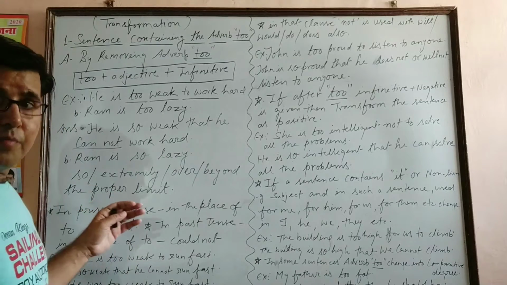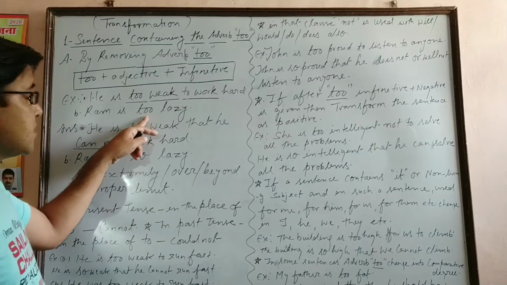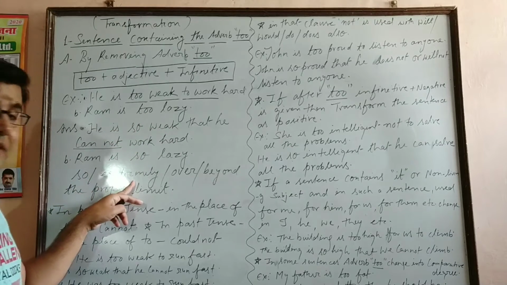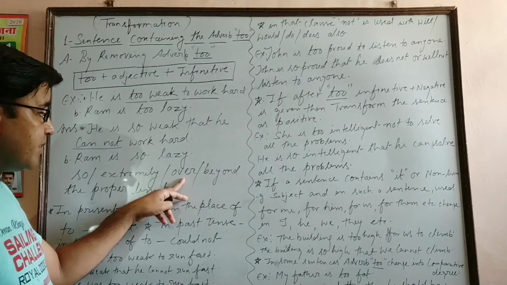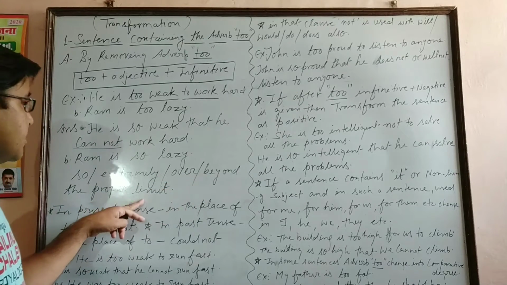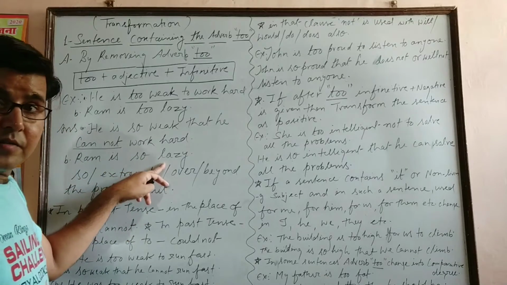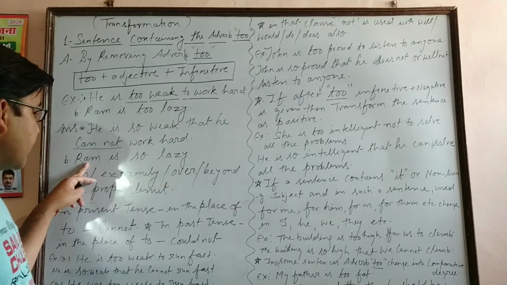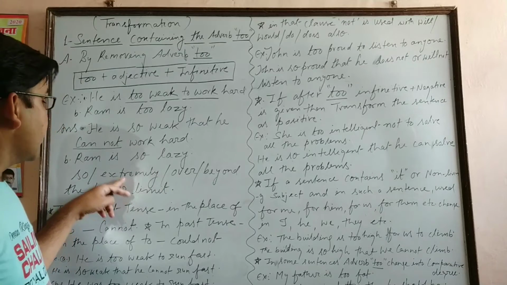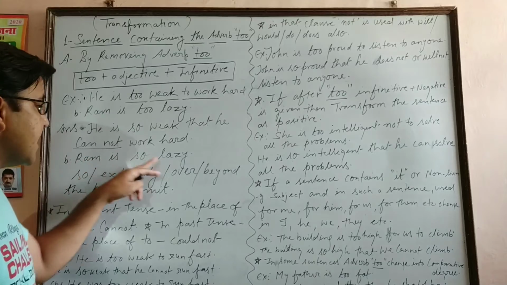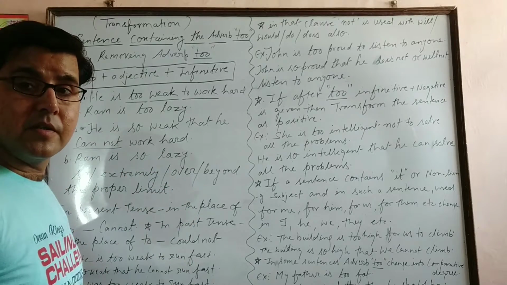And if you transform this sentence, then to is replaced by so, or extremely, or over, or beyond the proper limit. So the answer will be, Ram is so lazy, or we can say Ram is extremely lazy, or Ram is over lazy, or Ram is lazy beyond the proper limit.